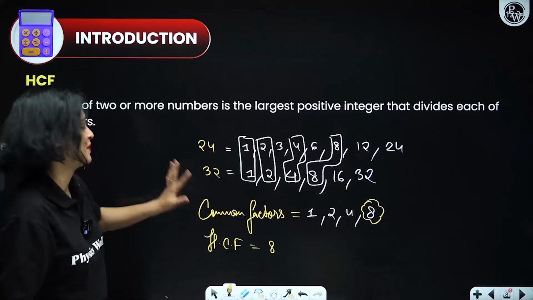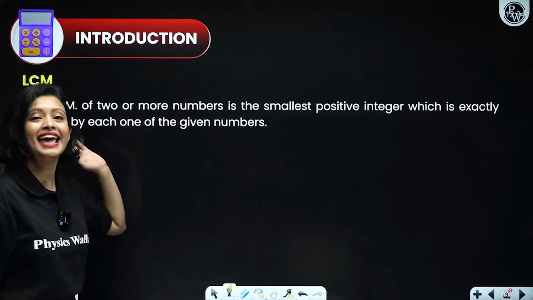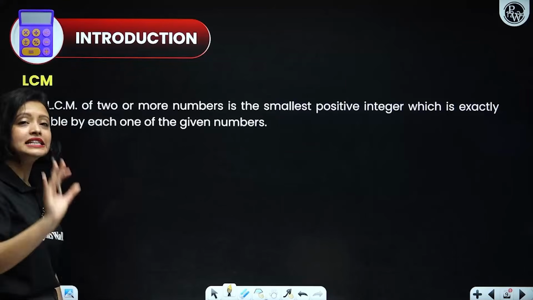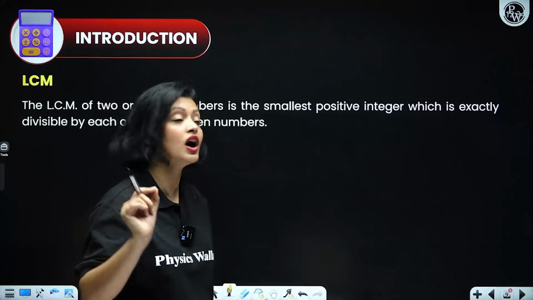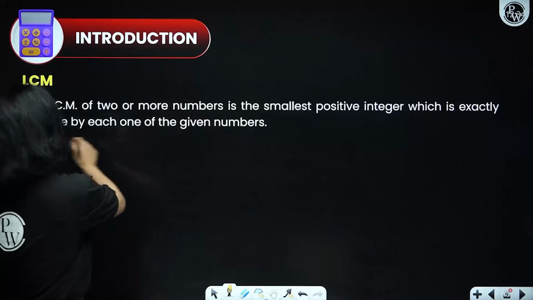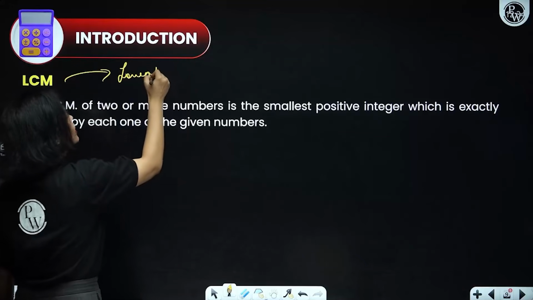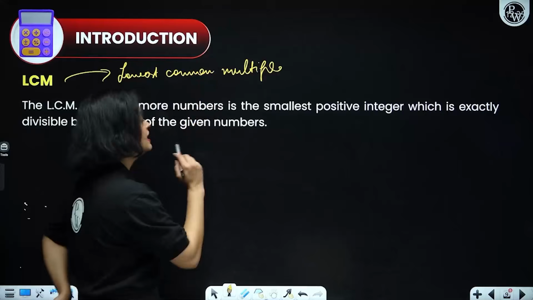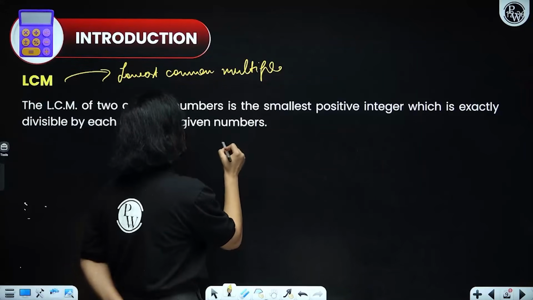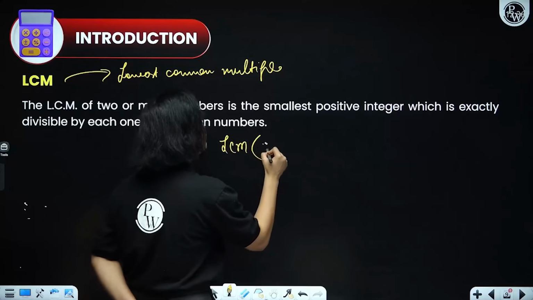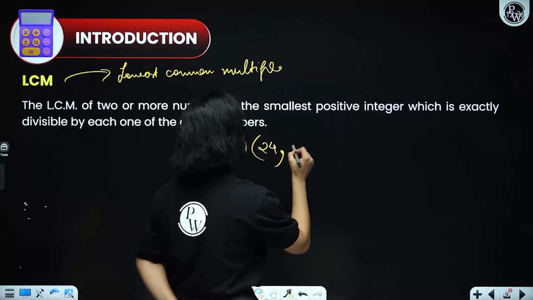Got it? Okay. Now, with that, let us move on to LCM. Okay. What do you mean by LCM of two given numbers? So, LCM of two given numbers is basically the smallest positive integer that is exactly divisible by each of the given numbers, or you could say lowest common multiple of both the numbers. Let's understand it using an example, okay? So let's say that you have to find the LCM of 24 and let's just suppose 16, okay?